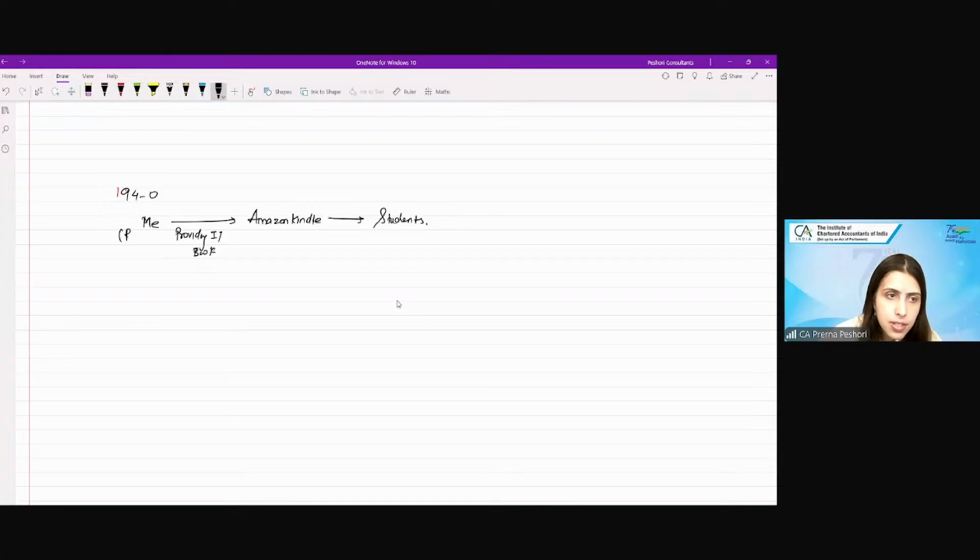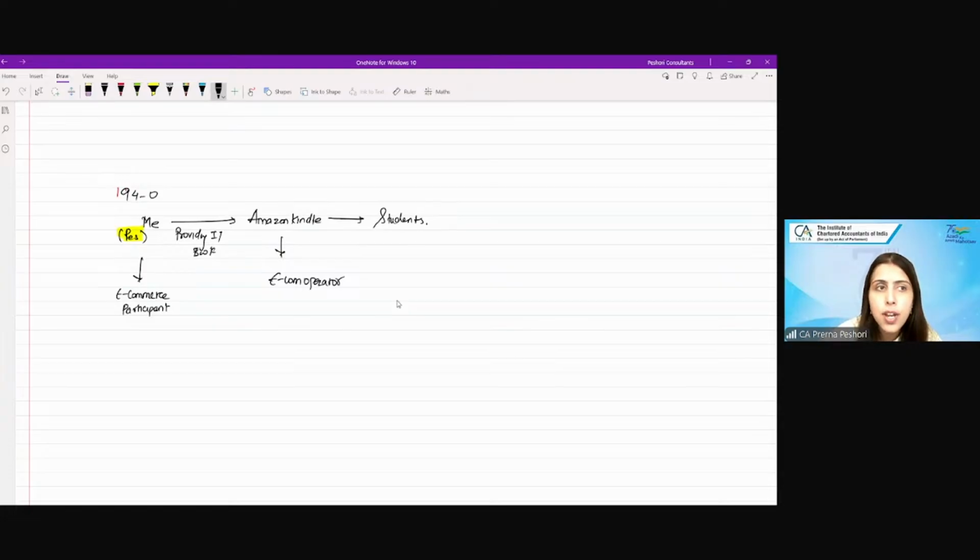So I am a resident, I become the e-commerce participant. Here only a resident can be covered, not a non-resident. For non-residents there used to be an equalization levy, which is no longer there. Right? This becomes the e-commerce operator.